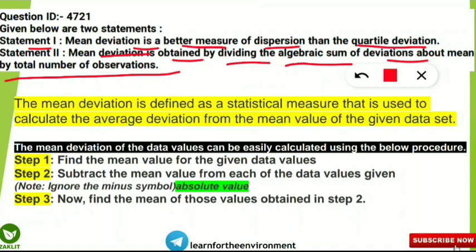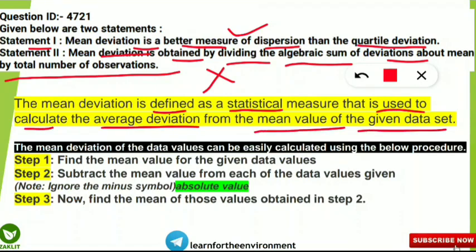So here what will be the correct option? Among the two statements, actually the first statement is correct, but the second statement is not correct. So why it is not correct we will know, and we will also know how to find out the mean deviation of a sample when it is given. This will be helpful when some numerical is given. So what we'll know is the mean deviation is defined as a statistical measure that is used to calculate the average deviation from the mean value of the given data set.